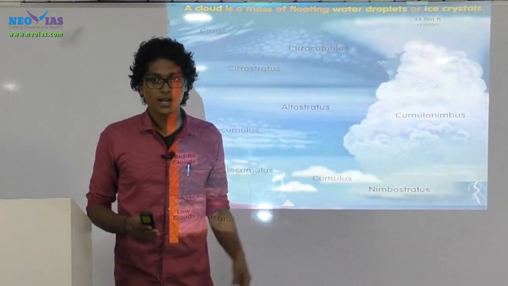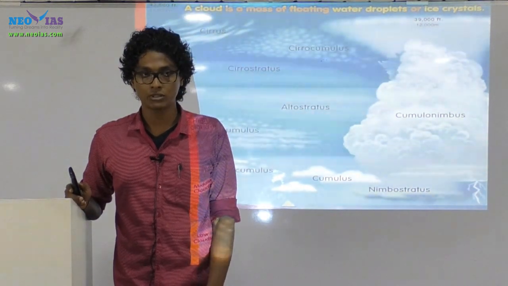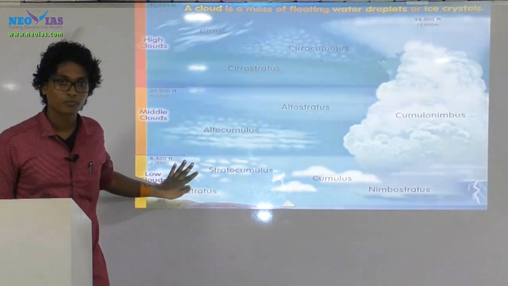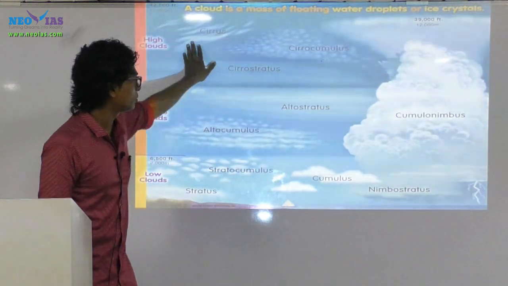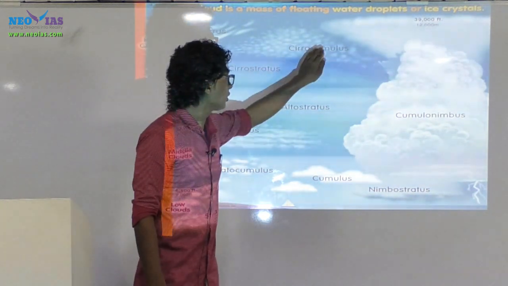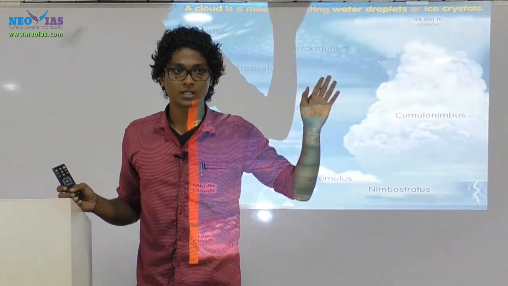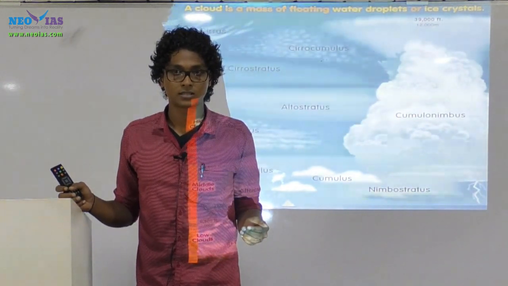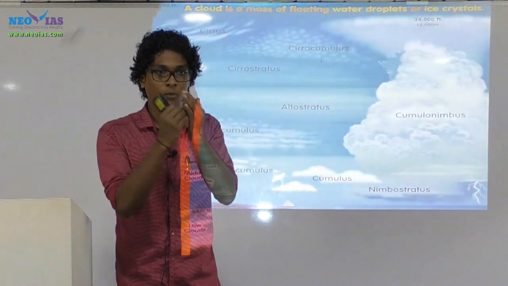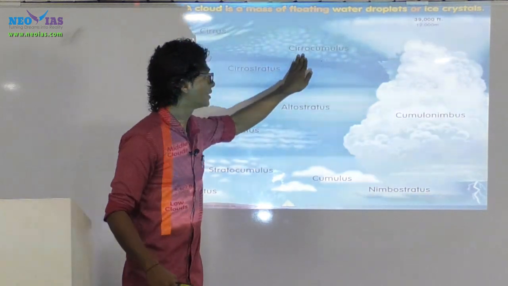Based on height, clouds can be broadly classified into three categories: high clouds, middle clouds, and low clouds. Regarding high clouds, cirrus is a high cloud. Another term is cirrocumulus. Can you guess what the prefix cirro means? High altitude. Cumulus means rising dome, so rising dome kind of cumulus clouds combined together at higher altitude, we call cirrocumulus.